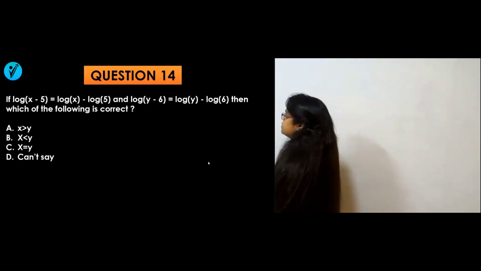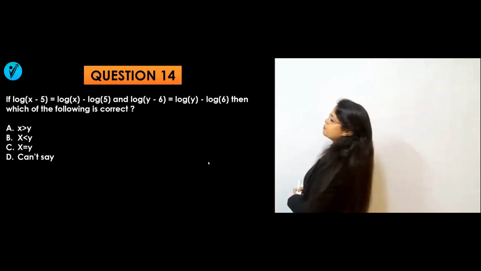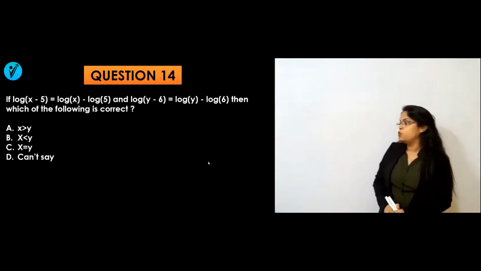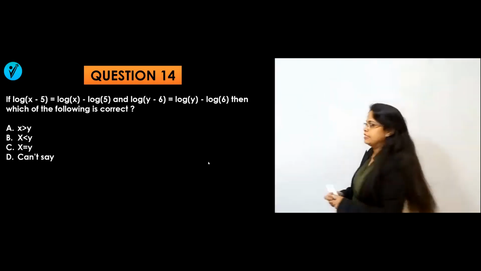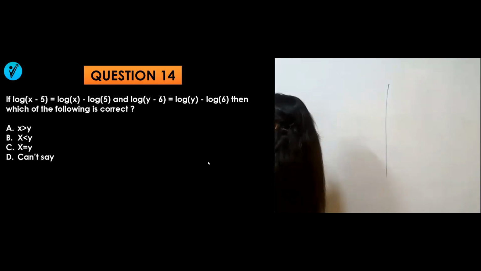What are they saying in this one? If log(x − 5) is equal to log x − log 5 and log(y − 6) is equal to log y − log 6, then which of the following is correct? Now there is a relation between x and y given. Okay, so let's find out for the x first.